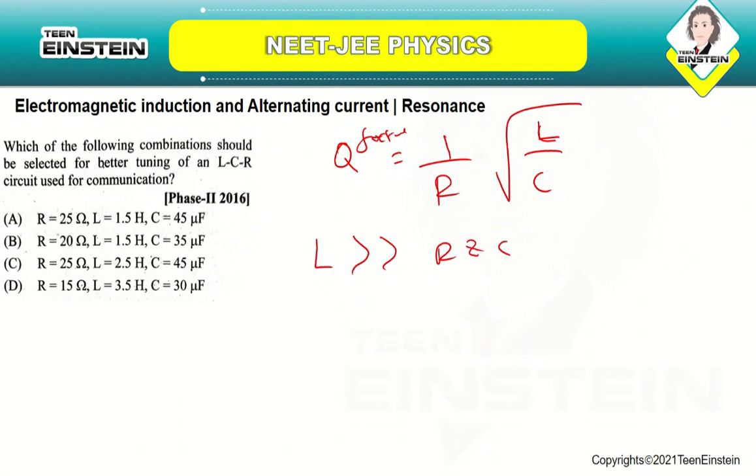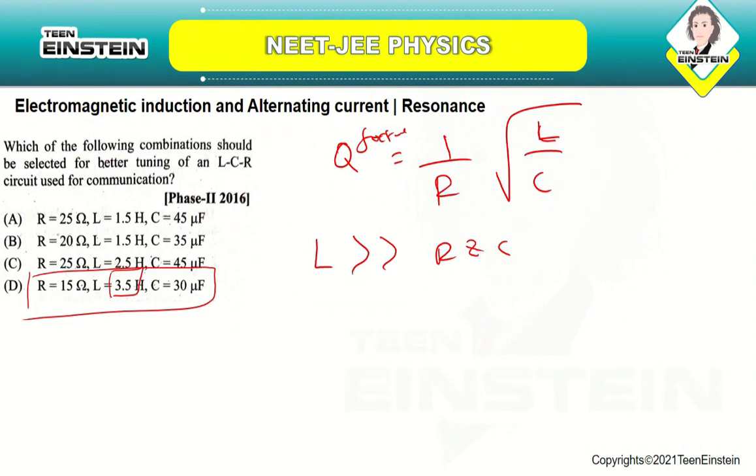So you can just check in each option. In this, if you see, each option has different L and C values, so you have to check one by one which is having a very high value. So if you see, I think L is having a very high value only at the fourth option, which is having 3.5.